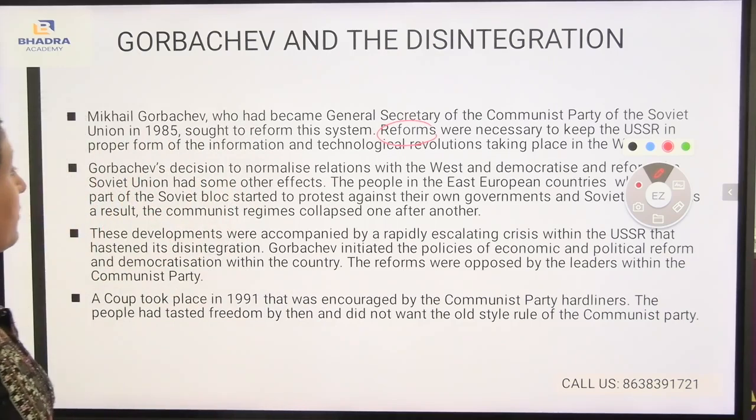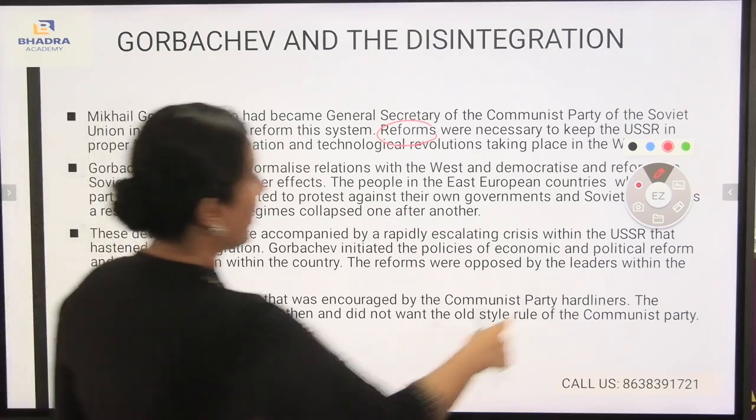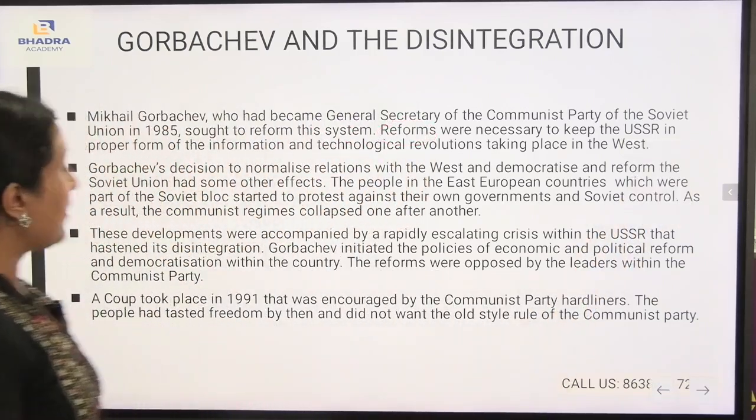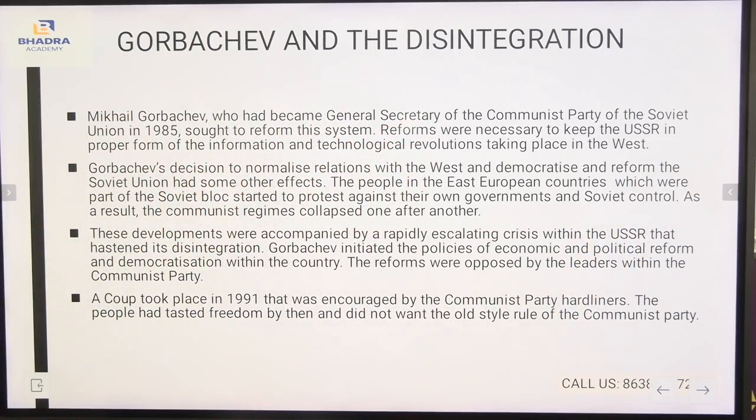Gorbachev's decision to normalize relations with the West and democratize and reform the Soviet Union had some other effects. The people in the East European countries, which were part of the Soviet bloc, started to protest against their own government and Soviet control. As a result, the communist regimes collapsed one after another.